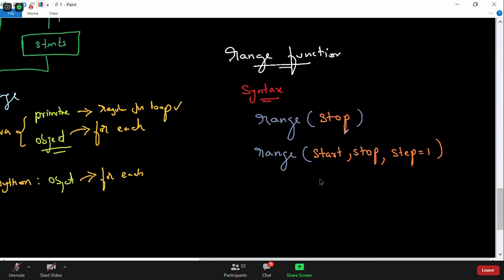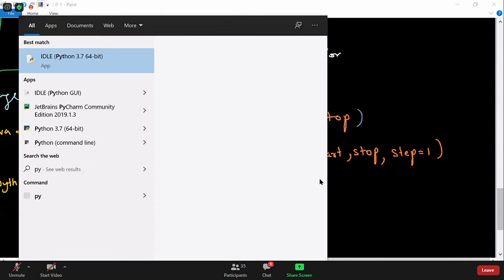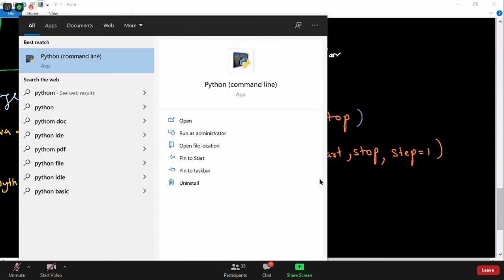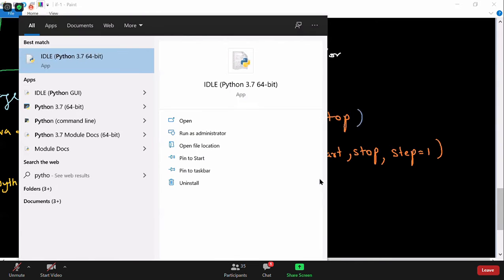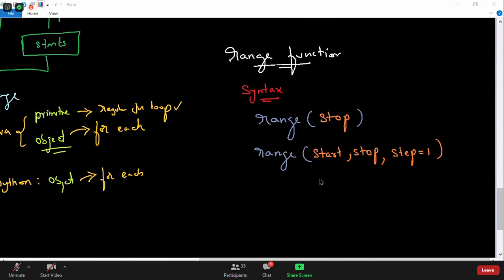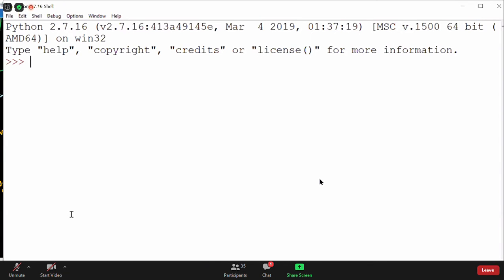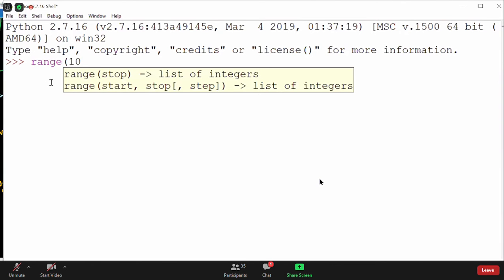First, let us talk about the range function only with the stop value. Suppose I go to Python now. I'll just take a range function here. You know what will be the output of this range function? Range of 10.